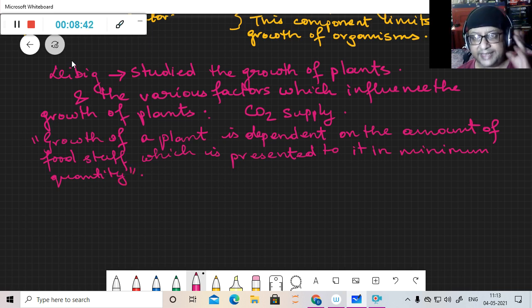So in this aspect, a minimum amount of CO2 is essential. If you remember the example of the pond, a minimum amount of CO2 is needed for growth of plants. So then this CO2 becomes the limiting factor.